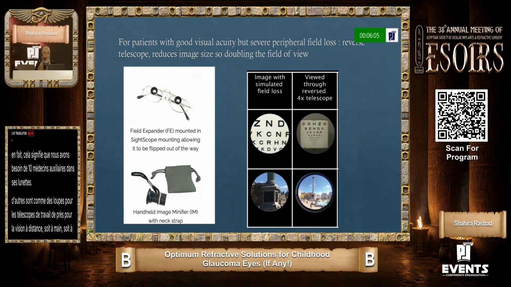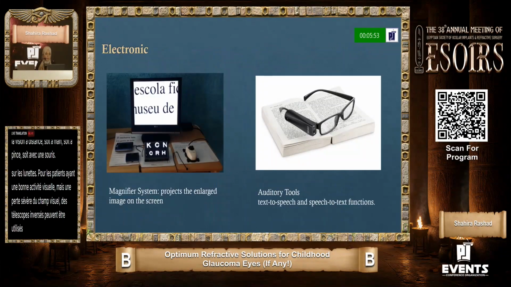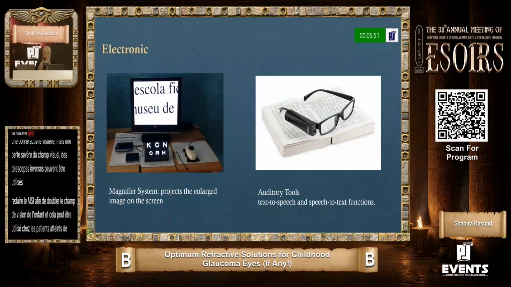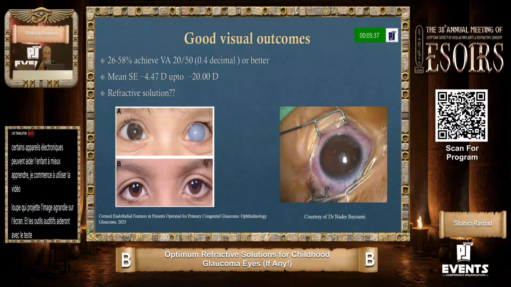For patients with good visual acuity but severe visual field loss, reverse telescopes can be used. It reduces the image size, so it will double the field of view of the child, and this can be used in patients with glaucoma and retinitis pigmentosa. Some electronic devices can help the child to learn better, either using a video magnifier, which projects the enlarged image on the screen, and auditory tools will help with text-to-speech and speech-to-text functions.